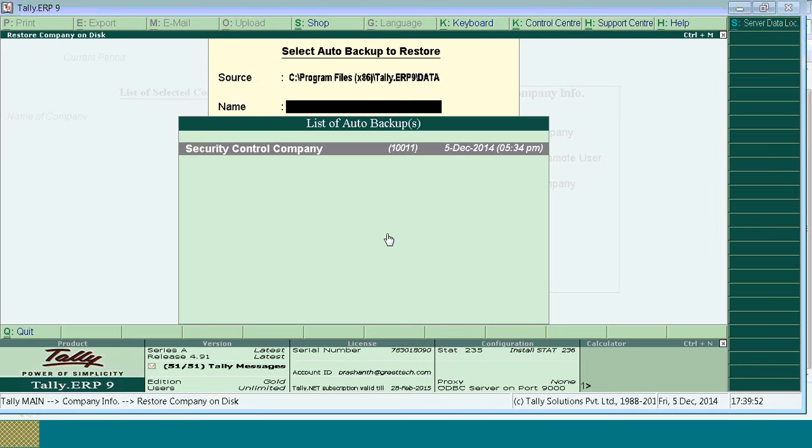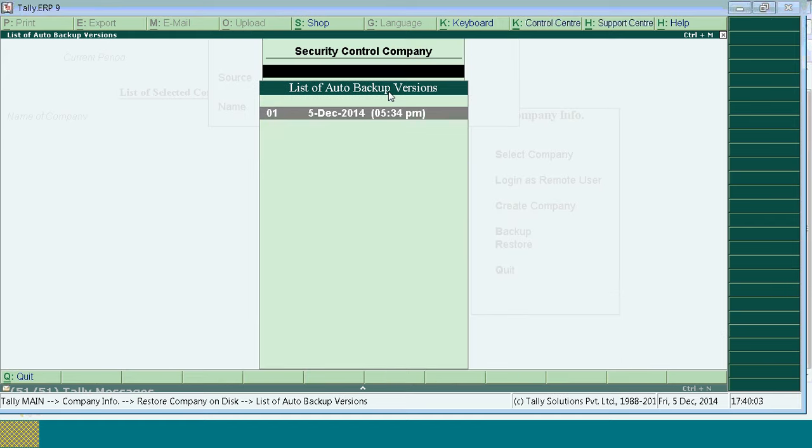Press Ctrl Alt K to restore auto backup. Tally will restore for the auto backup company, the company for which auto backup is enabled. Select the company. Here you can see the versions, Mr. Nawaz and Mr. Ravi. Tally will show all the versions. You can see it is showing 01, 5th December 5:34. Again tomorrow when you load the company, it will show the second version, with the date and the time when the auto backup was taken. Third version, the date, the time. Same way we will have the last 60 versions. Is this clear, Mr. Ravi and Nawaz?